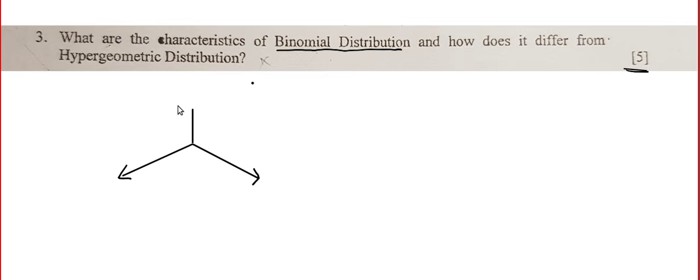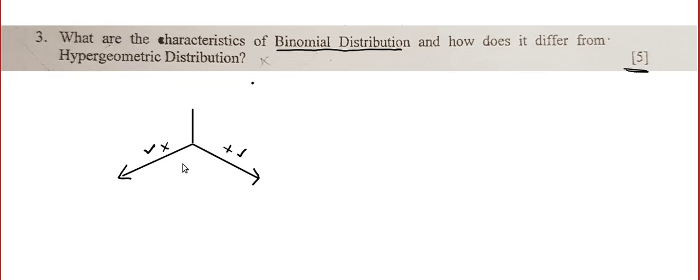Bernoulli trial means an experiment which will have only two possible outcomes, and the outcomes complement each other. That means if this happens, this will not happen, and if this happens, then this cannot happen. They are called, kind of like a pet name, success and failure.